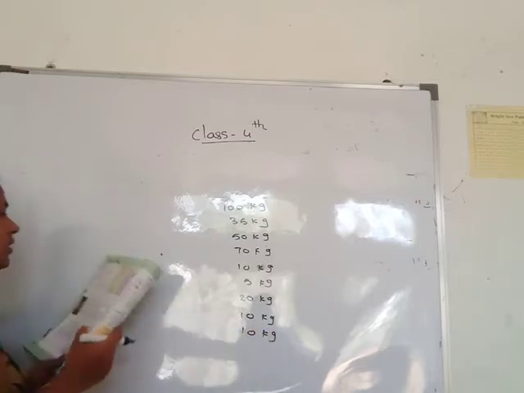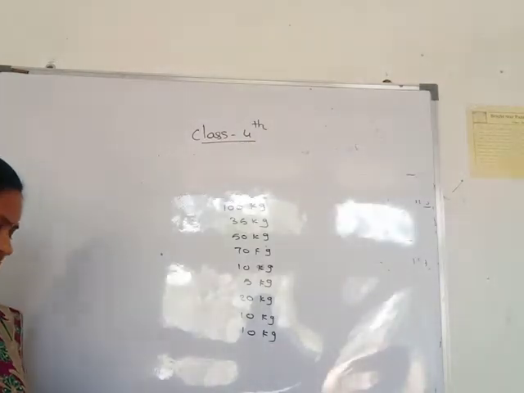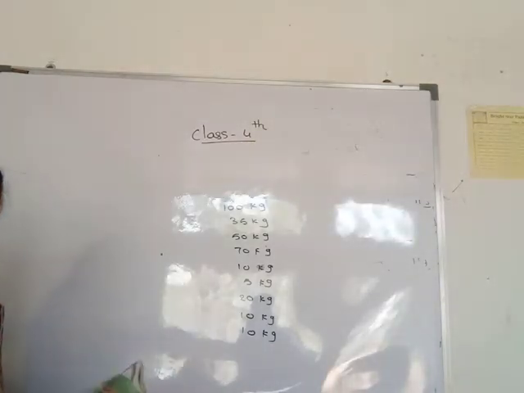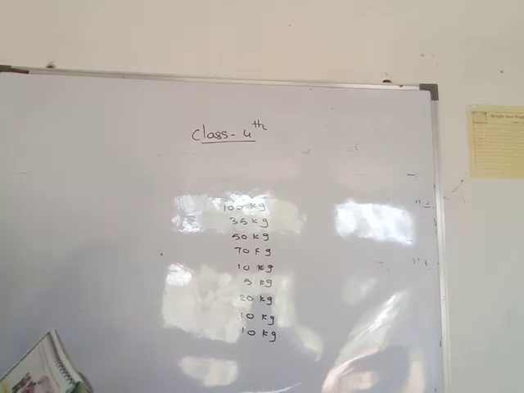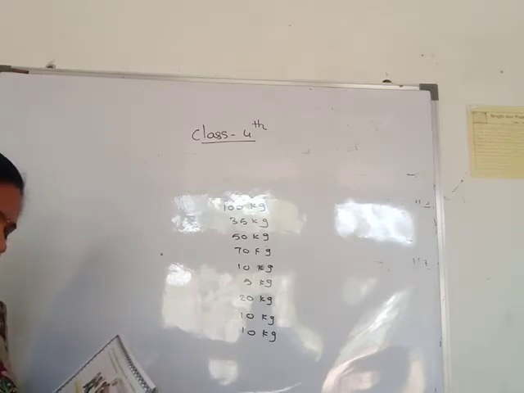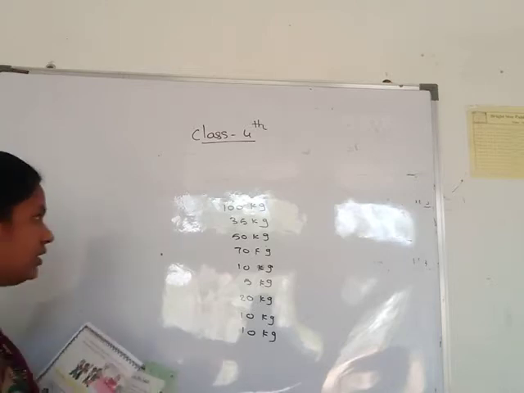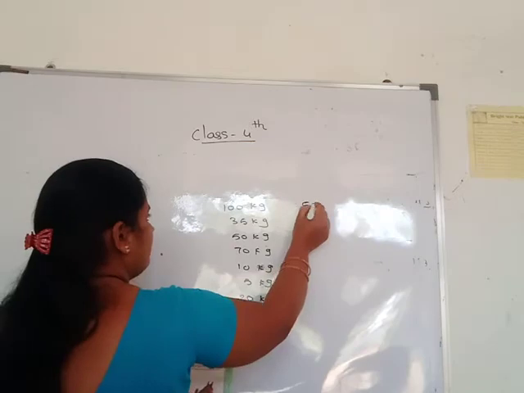See here, a sack of wheat 100 kg means one sack of wheat weighs 100 kg. Then how many sacks of wheat here? 5, means 500 kg.